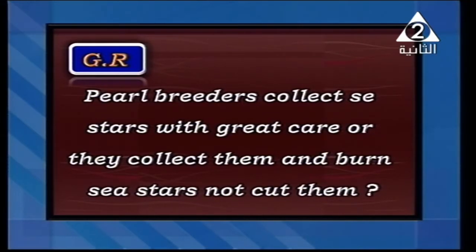If they cut it into small pieces and throw it back in the sea, what's going to happen? Each part of the starfish will give you 4 or 5 new individuals. So there's going to be a catastrophic disaster. So they burn it to absolutely remove all remainders of the starfish, because they are regenerated by regeneration.